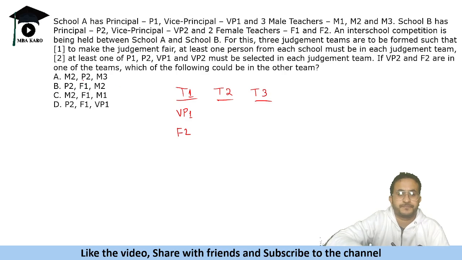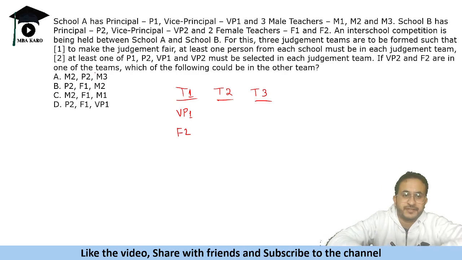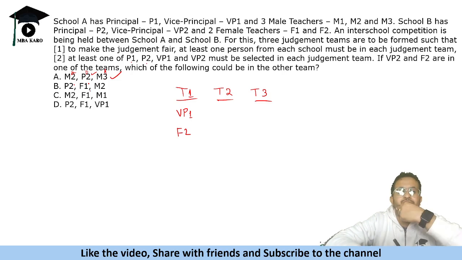Now this one has P2, M2 and M3. So one of the principals or vice principals is there, this condition is being satisfied, and M2 and M3 are there. P2 is from school B, and these two are from school A. So this is a permissible team. Let us put it on hold and see other options. P2 is there, F1 is there, M2 is there. P2, F1, M2, that is also possible because the principal is there, and two other teachers are also there.